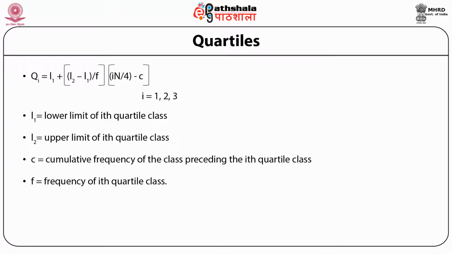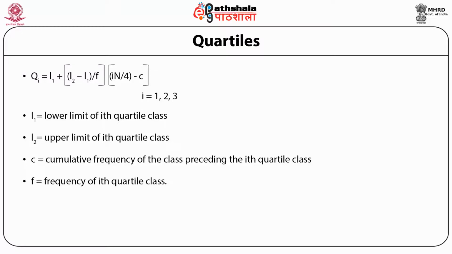In case of median, since we divide all the values into 2 classes, it is n by 2. In case of quartiles, there are 3 quartiles and we divide the values into 4 parts using 3 quartiles. So we are dividing n by 4, and i is for the particular quartile in which we are interested. If we want to calculate the first quartile, Q1, i will take value 1. For the second quartile, Q2, i will become 2. And for the third quartile, i will become 3.